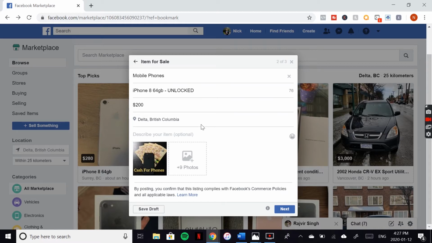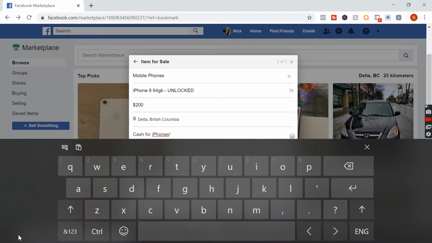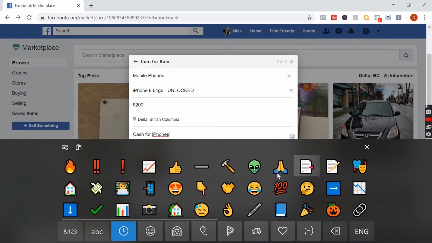Let's do cash for iPhones. Pull up an emoji. If I can get it to run here. Sorry, my computer's extremely slow for this kind of thing. Okay, cool. So we'll put a little cash emoji there.